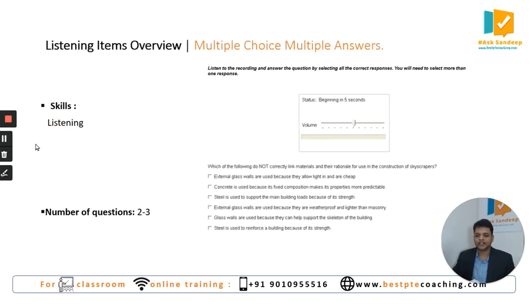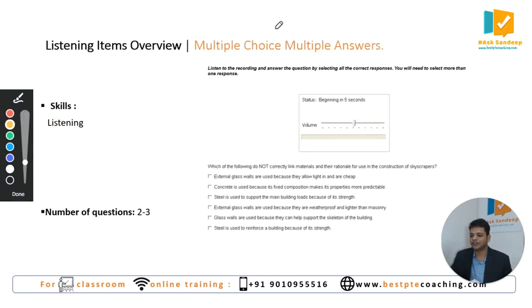The second question type in listening module is multiple choice, multiple answer. You can see audio box here. In the listening module, for all the question types, this box is common. This box is something which plays the audio, because for every question, there will be one audio in the listening items. You can see a question here in this item, and there are choices.